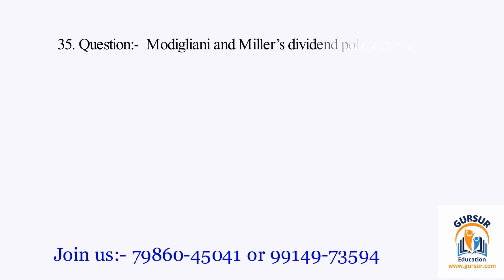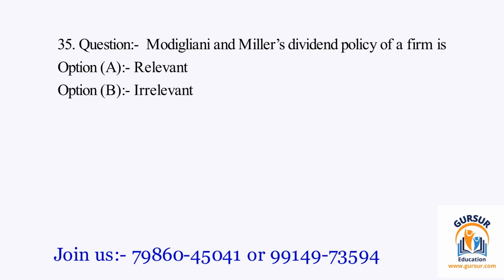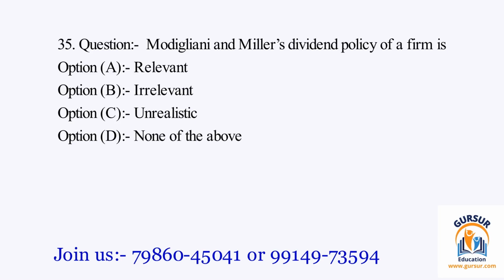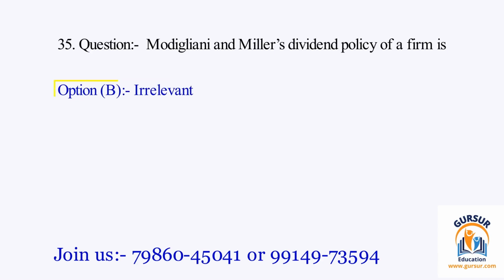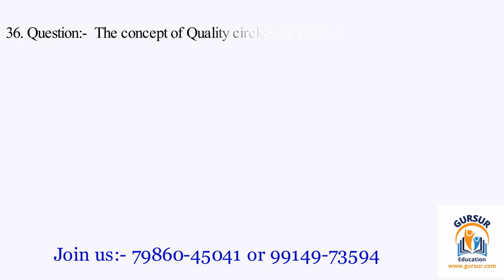Question number 35. Modigliani and Miller's dividend policy of a firm is. The option A is relevant. The option B is irrelevant. The option C is unrealistic. The option D is none of the above. The right answer of the question is option B, and that is irrelevant.